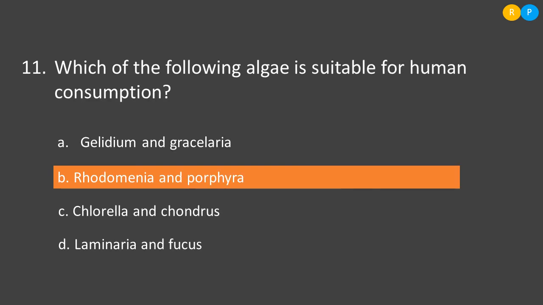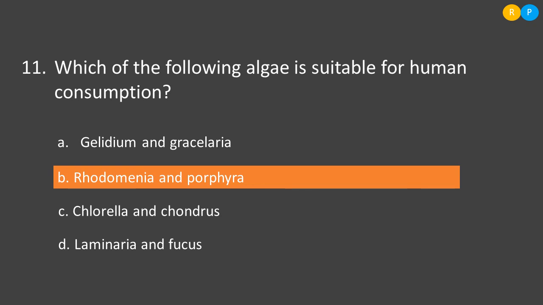Then the fifth question is, red algae differ from the green and brown algae due to. So we have three groups of algae. Some are green, some are brown, some are red algae. We have lots of differences among the three algae as well as similarities. But if we compare red algae with green and brown algae, red algae are a little advanced because they show more advanced body organization as well as mode of reproduction compared to these two primitive members of algae.